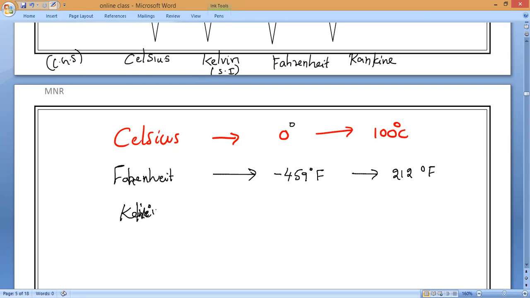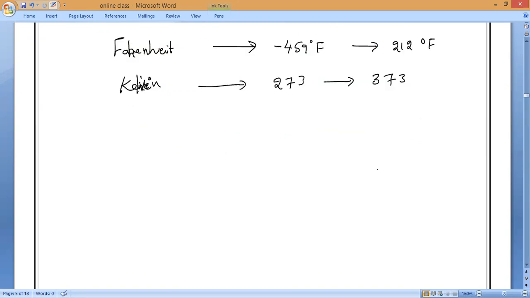So the Kelvin scale will start from 273 and end at 373. Okay, so more than that also we can take it. Is it okay, Harish? No problem. Understand? That is it. Now, next, let us take the Rankine scale.